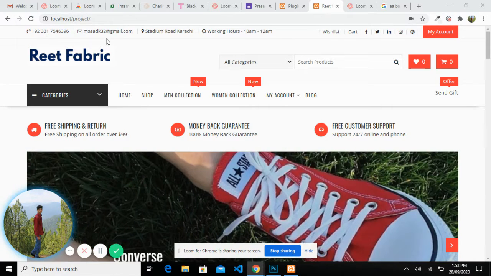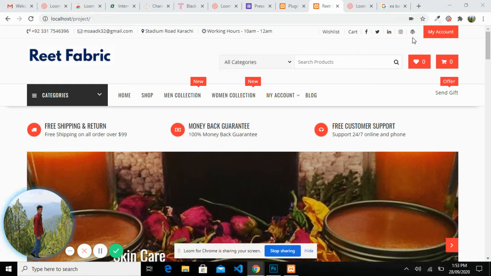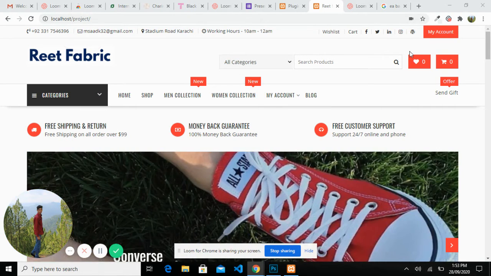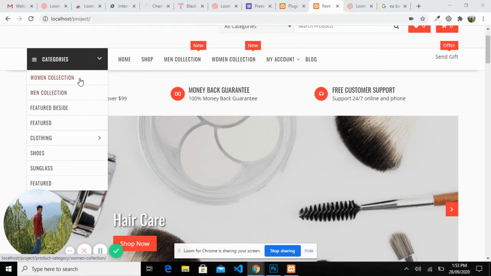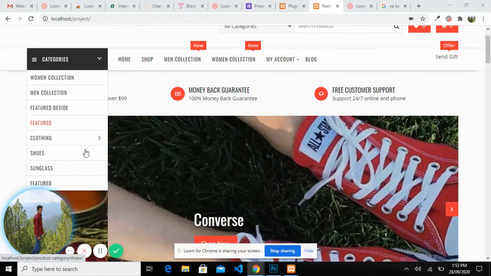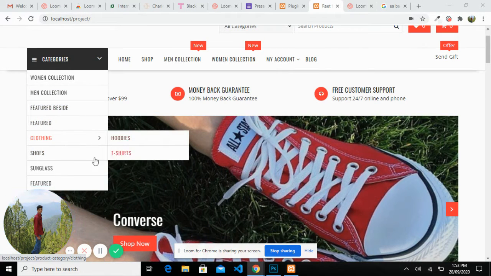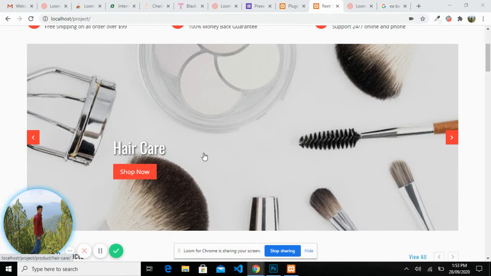That's my number, my email address, my address, and working hours. There is an option of a wishlist, cart, Facebook, Twitter, LinkedIn, and other social media links. Then we have categories: women collection, men collection, featured, clothing, hoodies and t-shirts, shoes, sunglasses, and featured. And that is a carousel